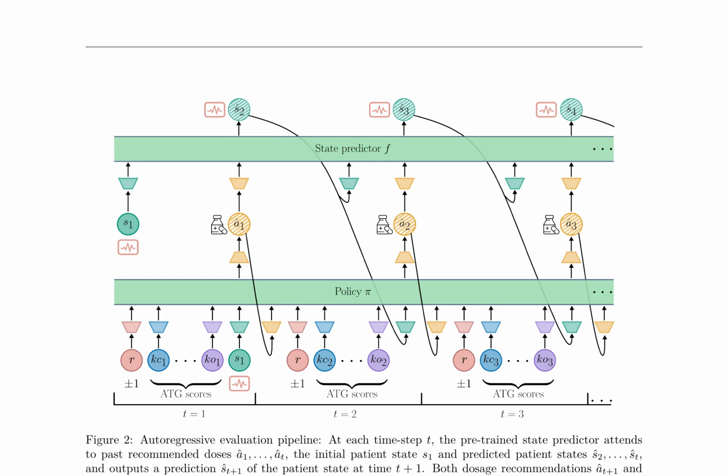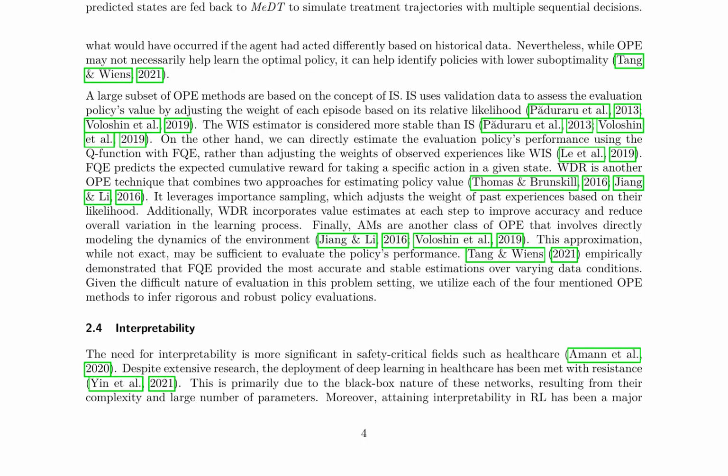To evaluate the policy's performance, 4 off-policy evaluation methods are utilized: inverse reward estimation, weighted inverse reward estimation, fitted Q iteration, and world dynamics replication. An autoregressive evaluation pipeline is also proposed, which uses a pre-trained state predictor to simulate treatment trajectories with multiple sequential decisions, providing a more interpretable and transparent evaluation of the policy's performance. The MeDT framework integrates a transformer-based policy with OPE methods and an autoregressive evaluation pipeline to provide a rigorous and robust evaluation of the policy's performance.